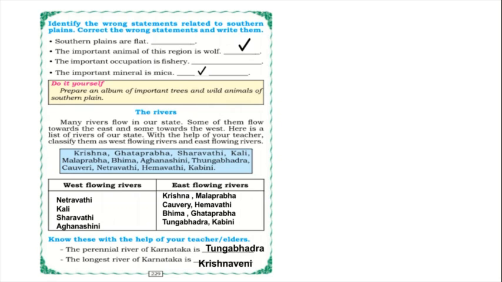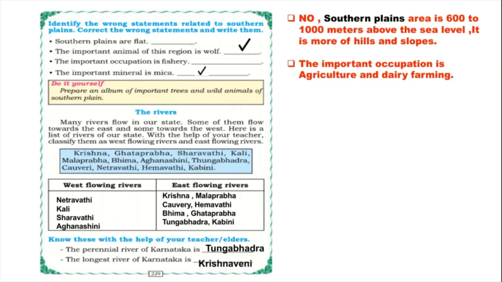So first is southern plains are flat. No, southern plains area is 600 to 1000 meters above the sea level. So it is more of hills. This area land is not flat. It is more of hills and slopes. So the first sentence is wrong.